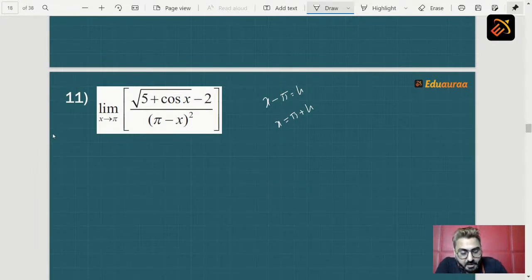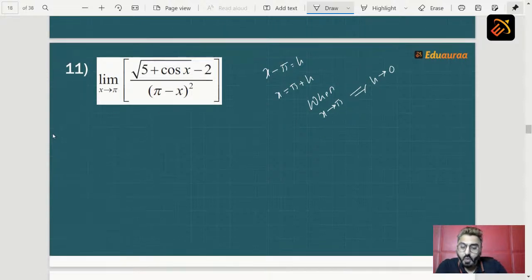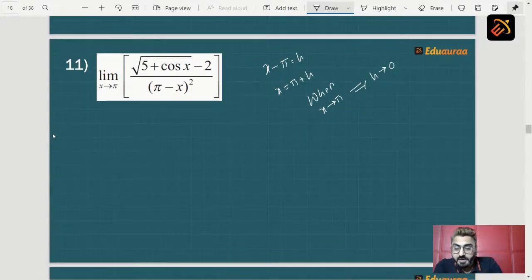Now, when x is approaching pi, where is your h approaching? H is approaching 0. So from here what we can do is we will change the limits, which we have already done. So here we get limit h tending to 0.